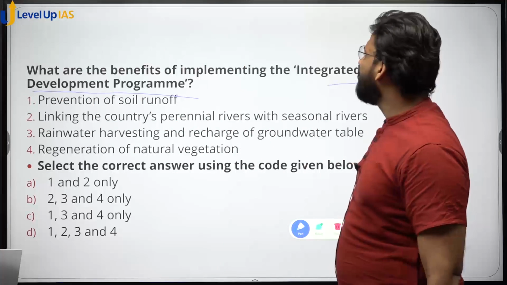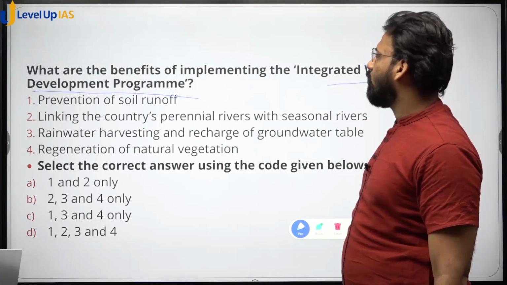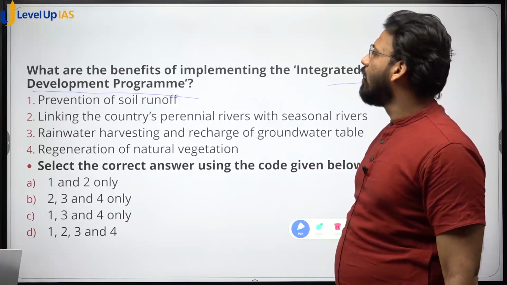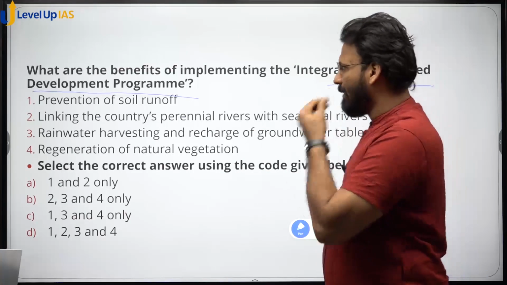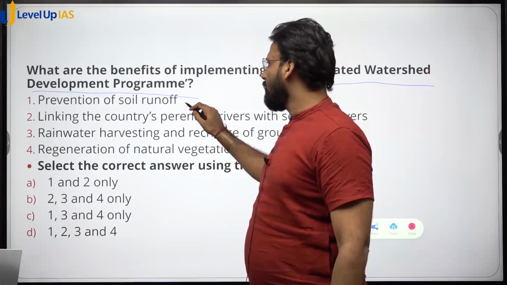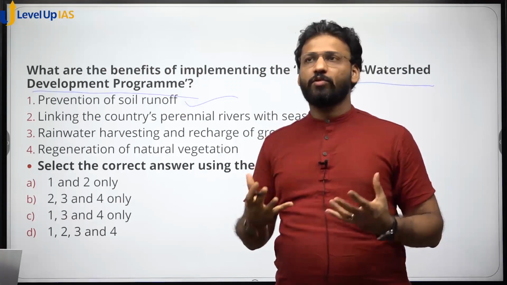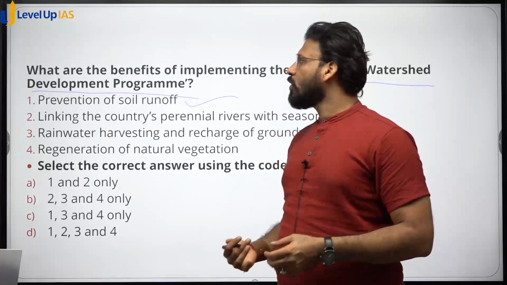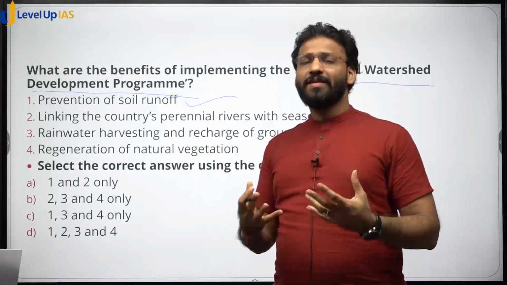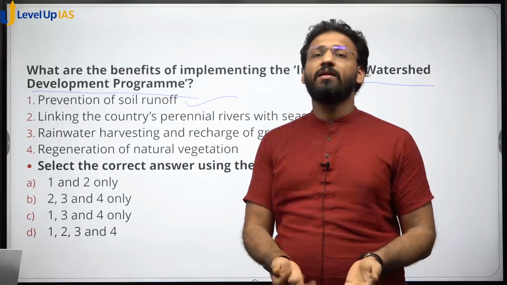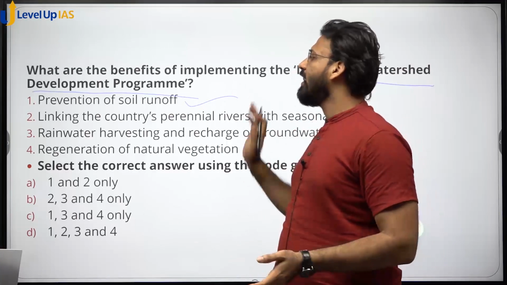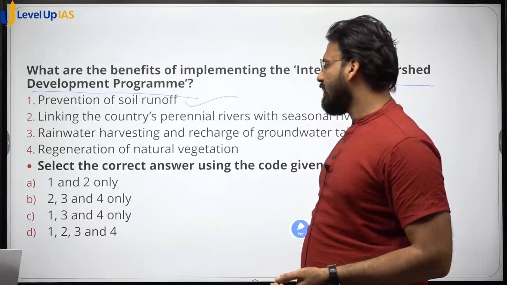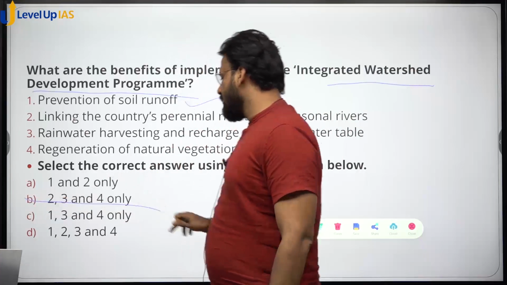So what are the benefits of implementing the integrated watershed development program? So core benefits क्या है इसका? Prevention of soil runoff. So watershed जब आप develop करते हैं तो आप forest को grow करते हो, afforestation करते हो. So what happens? Because of that, rainfall directly does not hit the land. So soil runoff can be stopped. So option 1 is correct. Statement 1 is correct.